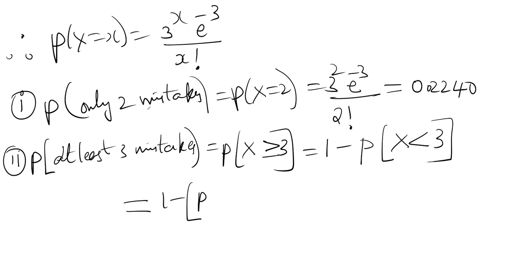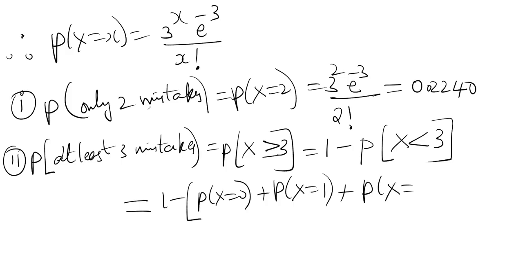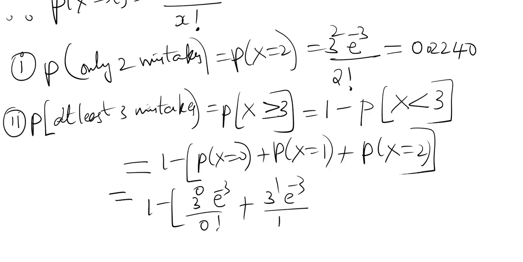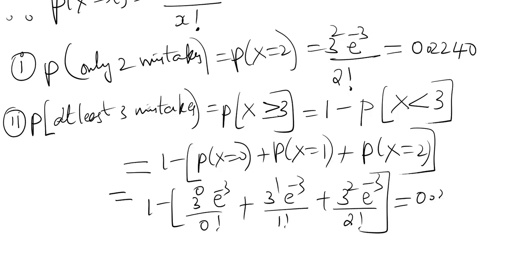So for x less than 3, you have to put 0, 1 and 2. Substitute in the above function x is equal to 0, and then x is equal to 1, and then x is equal to 2. So doing simplification, the answer will be 0.3529.